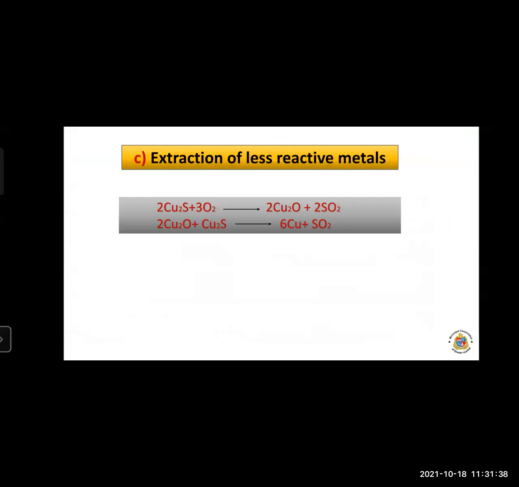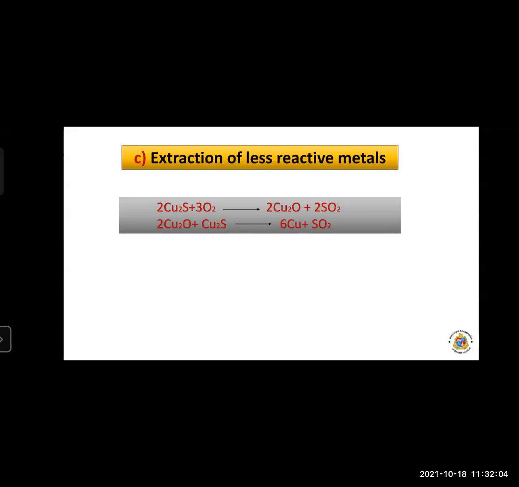Last is extraction of less reactive metals. What is the extraction of less reactive metals? This is copper, which is placed at the bottom of the reactivity series. Also gold, silver, platinum. Copper is not present in free state.